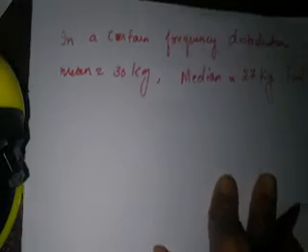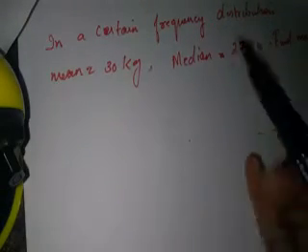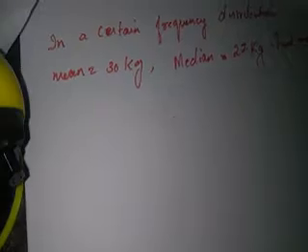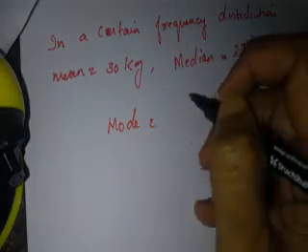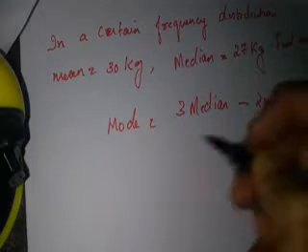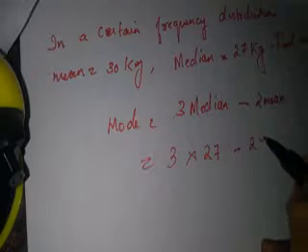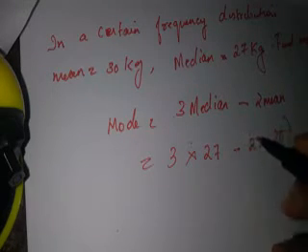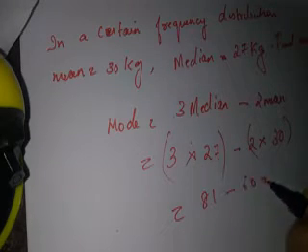In order to find mode, you have to use the formula 3 median minus 2 mean. So 3 into median, which is 27, minus 2 into mean, which is 30. You'll get 81 minus 60, which is equal to 21. Okay. Next question.